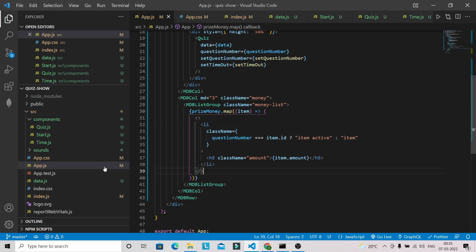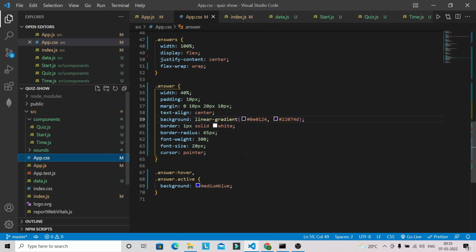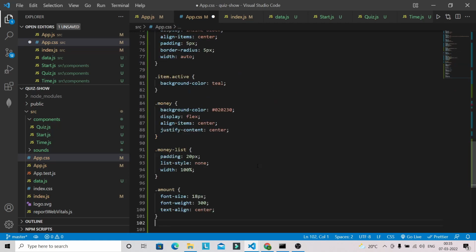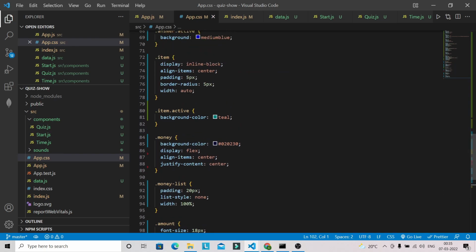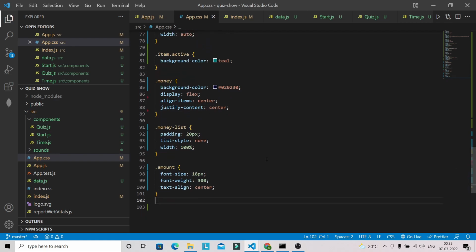So let's do that one. I'm going to have .css file and I'm going to paste the CSS code for all those class names. So we have item, then active item, money, money list, and amount.